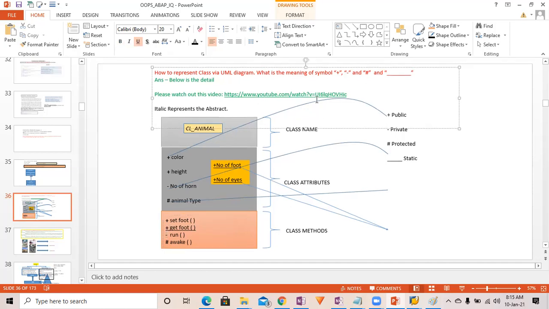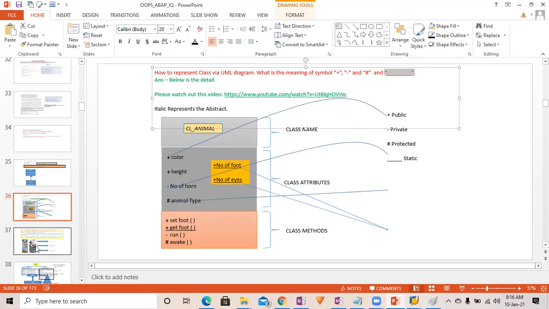This is my link from where you can go and check about the UML diagram in this YouTube video link. So here this is the question: how to represent a class via UML diagram? What is the meaning of the symbols plus, minus, hash and this one?